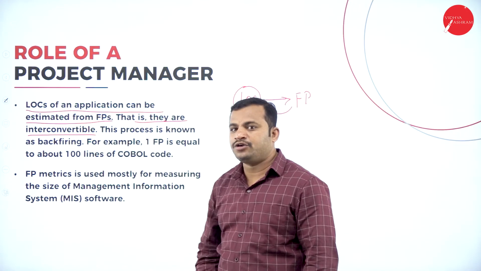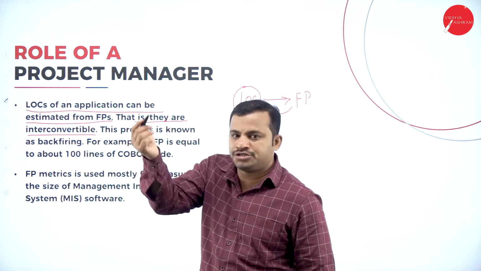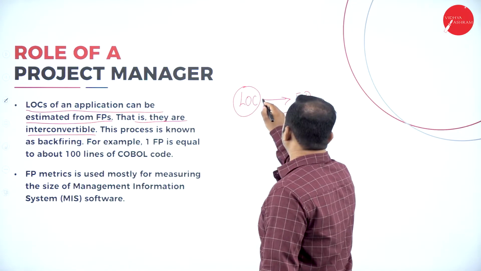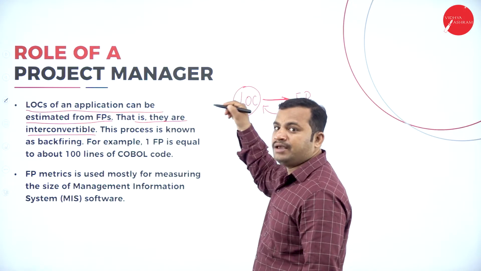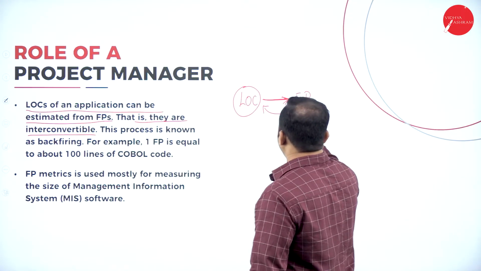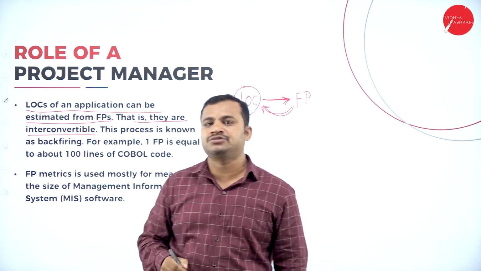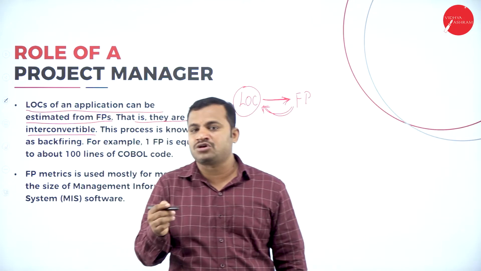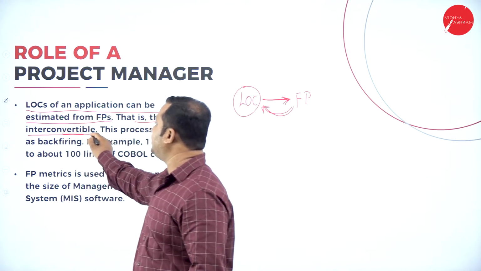At a later point of time, if you want to assess the metric in terms of function point analysis, you can do so by converting from the lines of code written by the developers for the entire project. And from the function point analysis, you can reconvert back to the lines of code. So this is called interoperability, that is interconvertible.